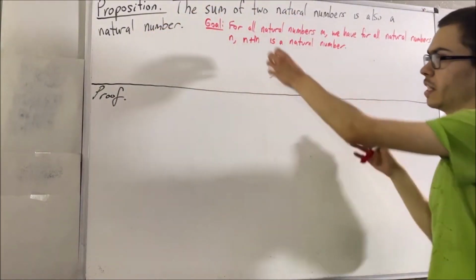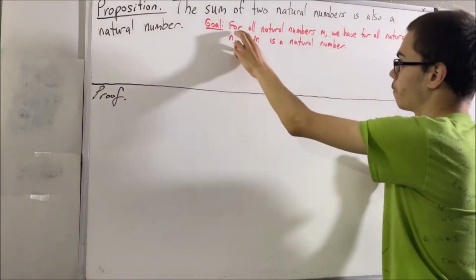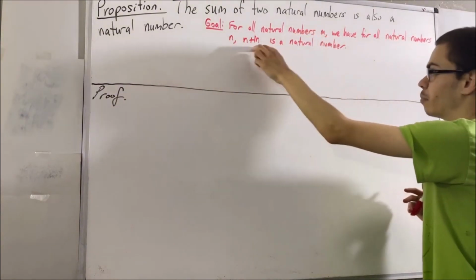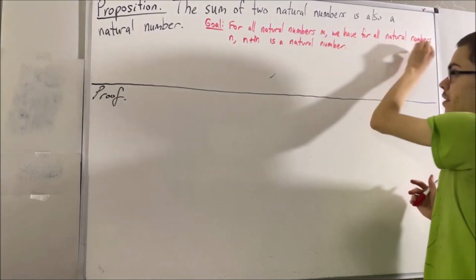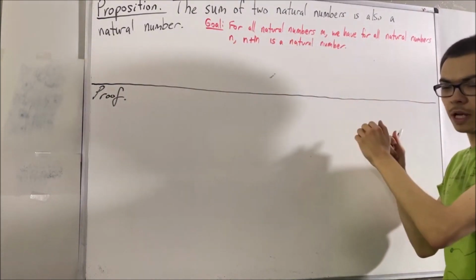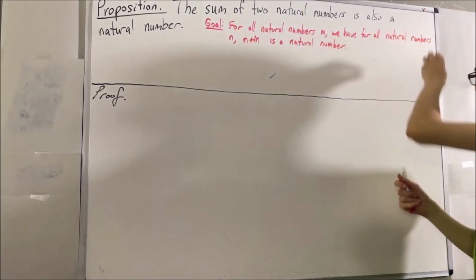Now, in reality, this statement is logically equivalent to if we instead had for all natural numbers m, we have for all natural numbers n, n plus m is a natural number. It doesn't really matter if you swap these two around because they're logically equivalent. However, for us, it'll be more convenient if we prove this version.